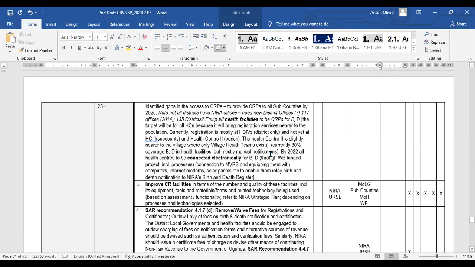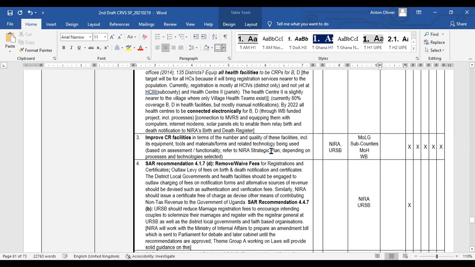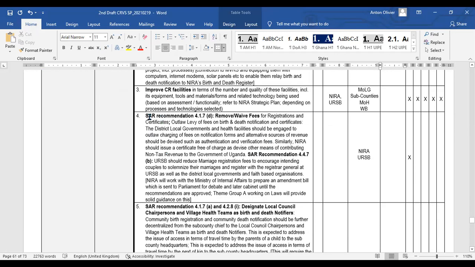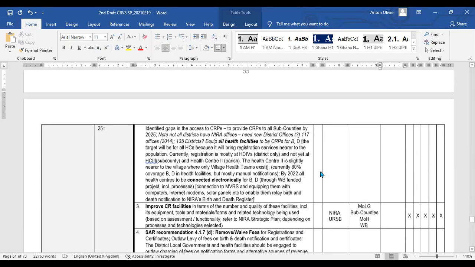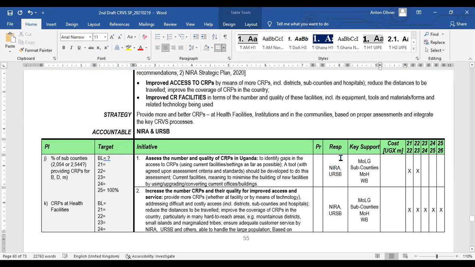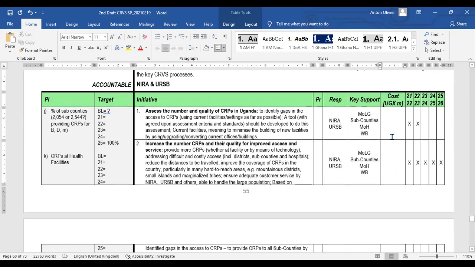I think this is just a draft, so you have to refine the wording of these initiatives, so that it is clear, not too long, but descriptive enough. But that we identify a single responsibility, preferably key support, and a cost estimate for the 5 years. Remember, it's a total cost estimate for the 5 years.